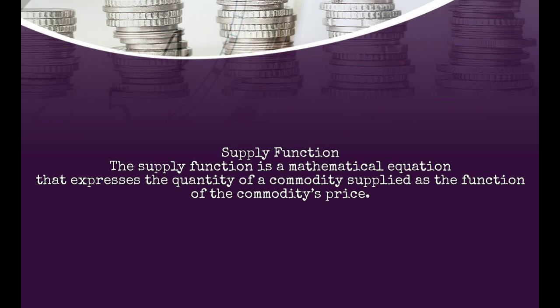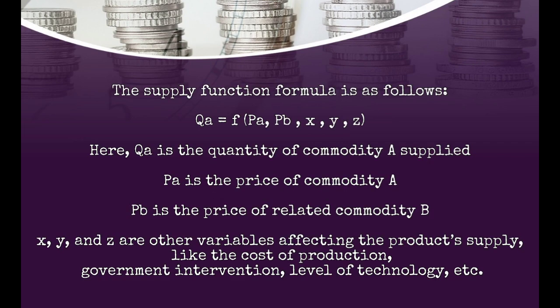Supply function. The supply function is a mathematical equation that expresses the quantity of a commodity supplied as a function of the commodity's price. The supply function formula is as follows: QA = f(PA, PB, X, Y, Z).